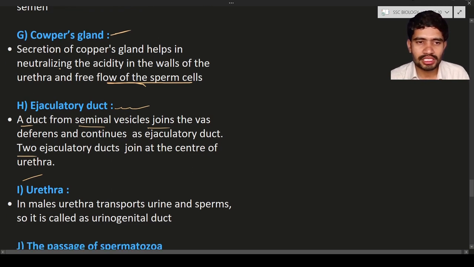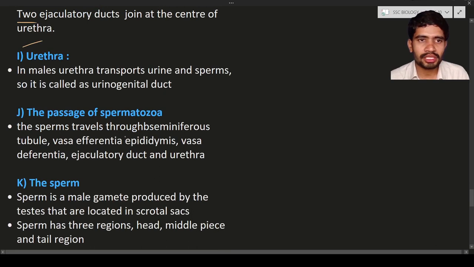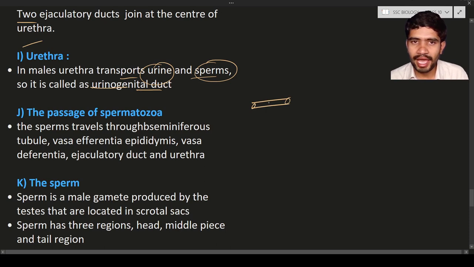So next is the urethra. In males the urethra transports urine and sperm. The urine and sperm are transported by the urethra. As a result, it is known as the urinogenital duct. What is a urinogenital duct? A duct means a tube. This tube is going to allow the flow of spermatozoa, the flow of sperm plus urine. Hence we are going to call it a urinogenital duct.